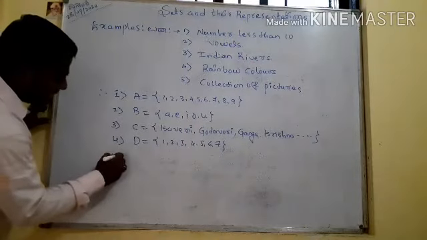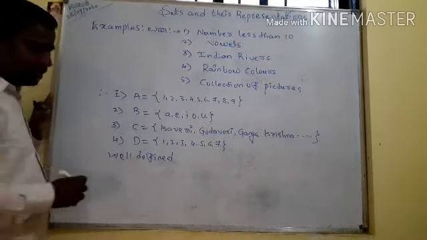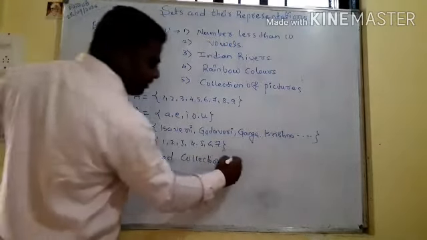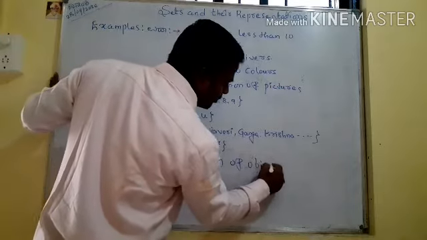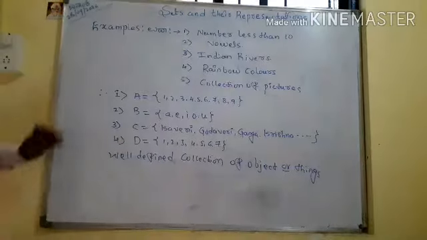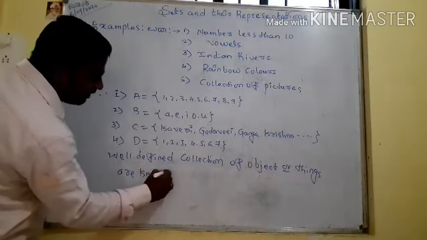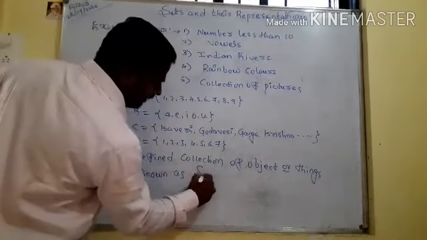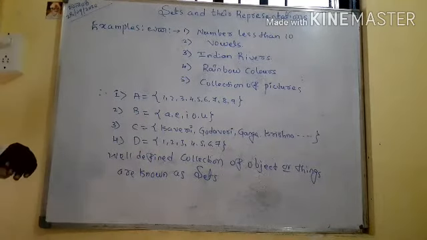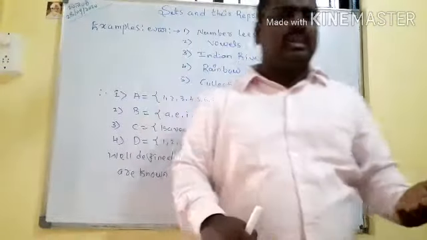A well-defined collection is very important. A well-defined collection of objects or things is known as a set. Very important. A set is represented by capital letters A, B, C, D. Most important, keep in mind that you can take any different things.